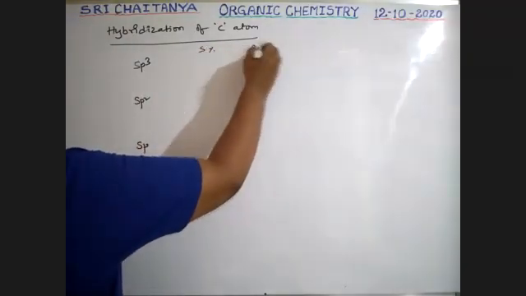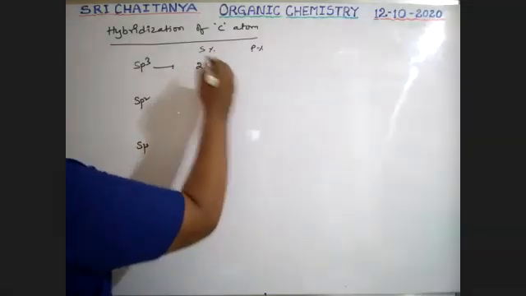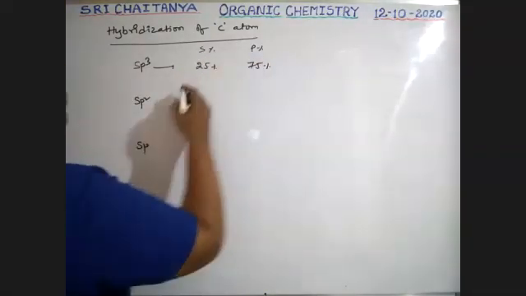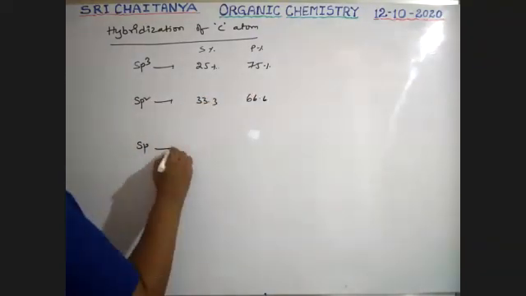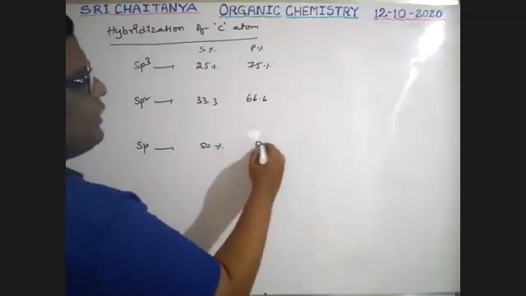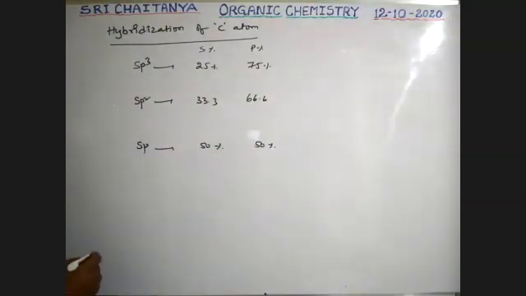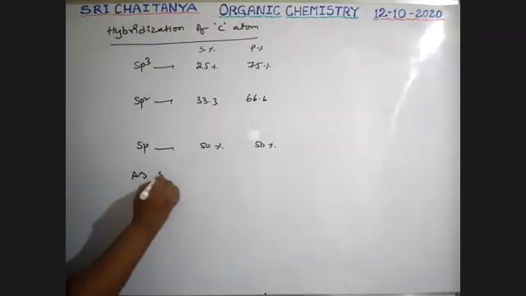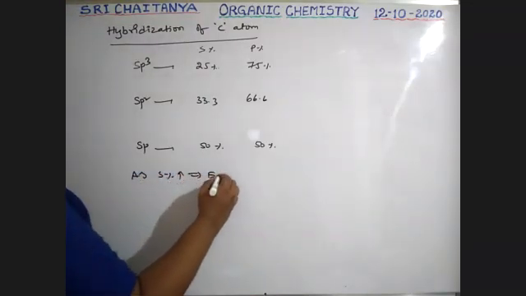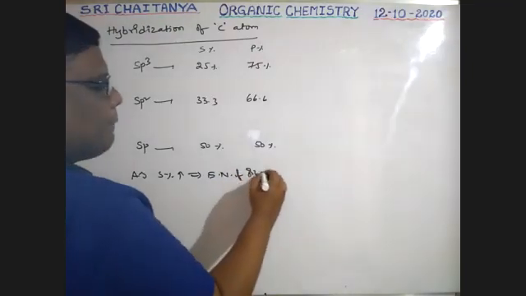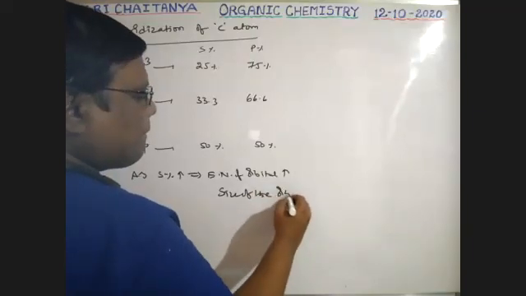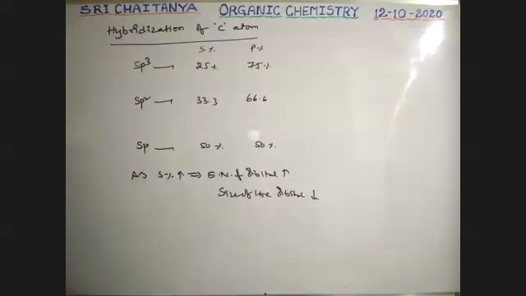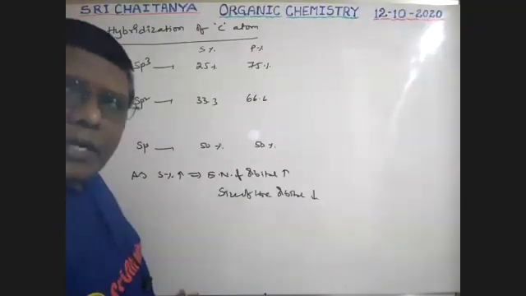The S percentage and P percentage: here 25% S and 75% P, here 33.3% S and 66.6% P, here 50% S and 50% P. Therefore, as S percentage increases, electronegativity of the orbital increases and size of the orbital decreases.